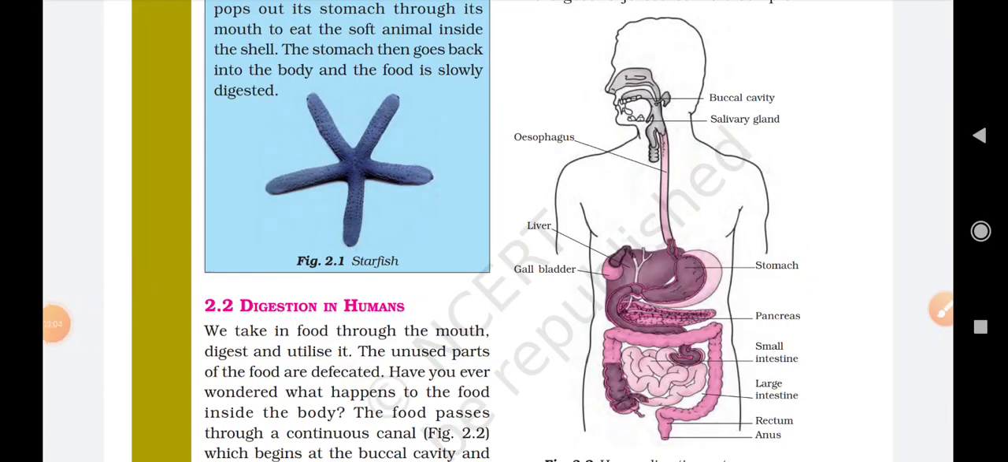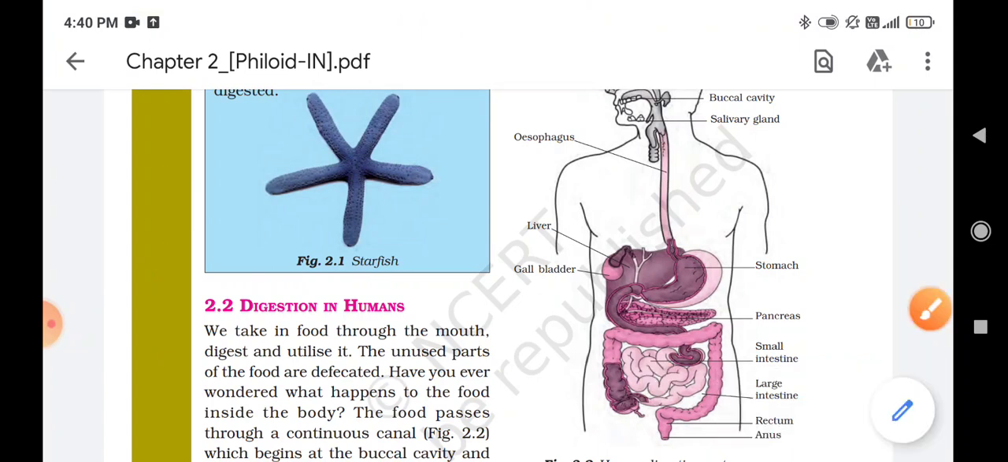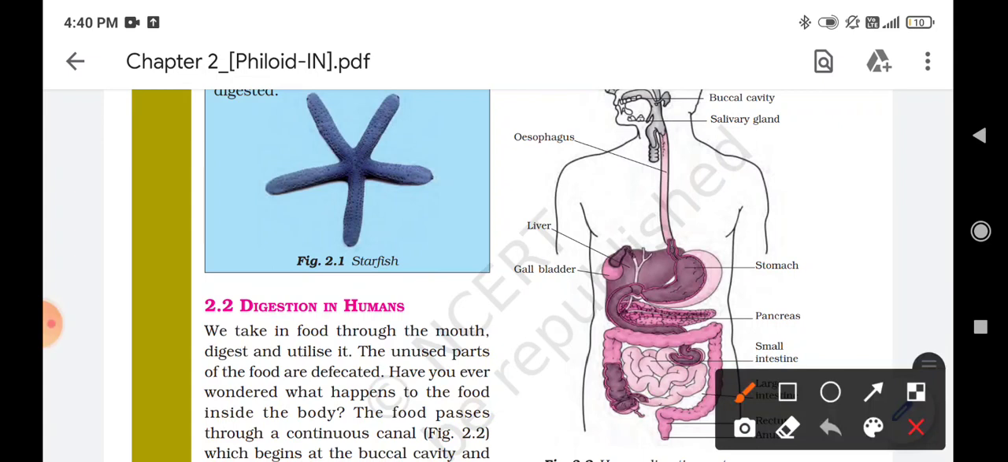Now in the further process of digestion, after the food is broken down into simpler substances in the stomach, it enters into the small intestine. Okay, in the figure you can see this one is the small intestine, which is highly coiled. You can see the structure of a small intestine is highly coiled.